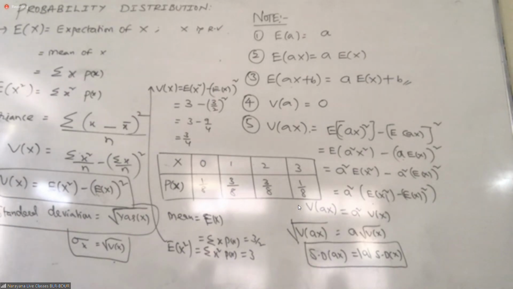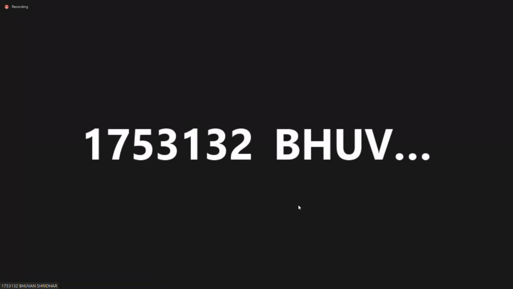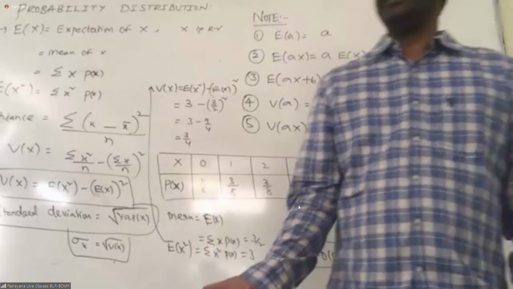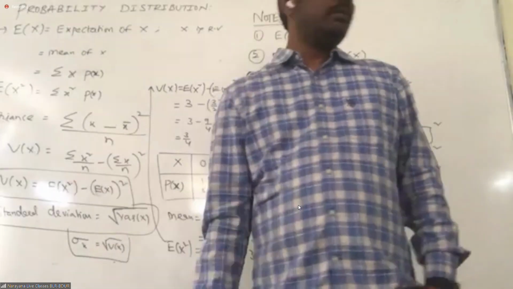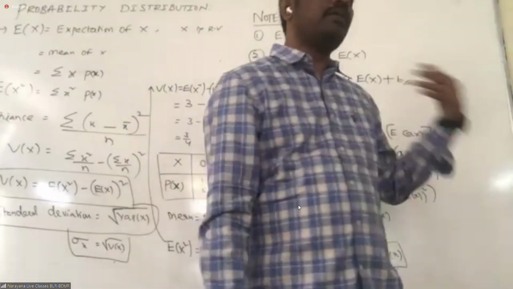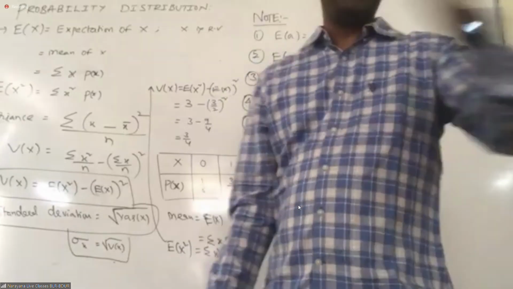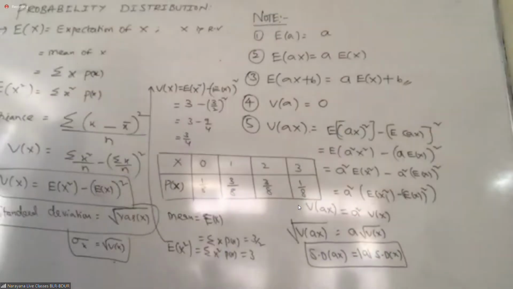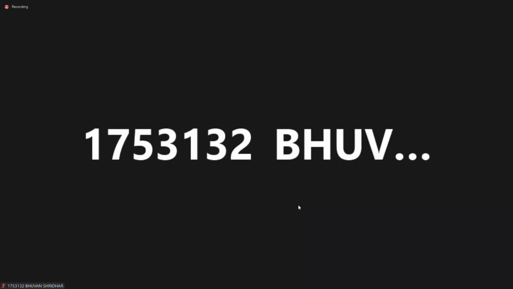What is the answer? Root 3 by 2. That's it. This is the standard deviation. The root of 3 by 4 is root 3 outside, by 2. Is it, students, all of you? Yes, sir. The entire question is like that only.